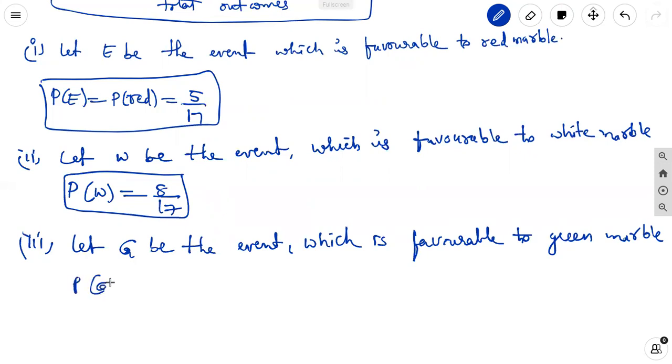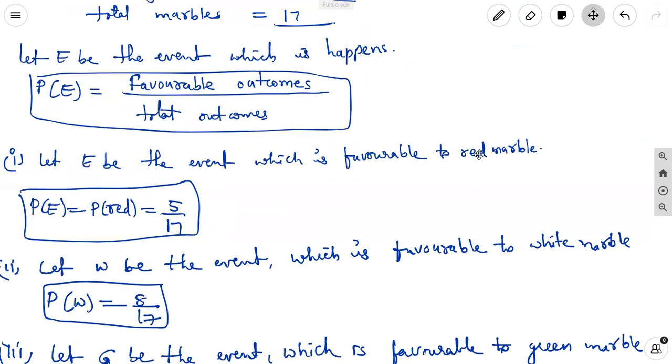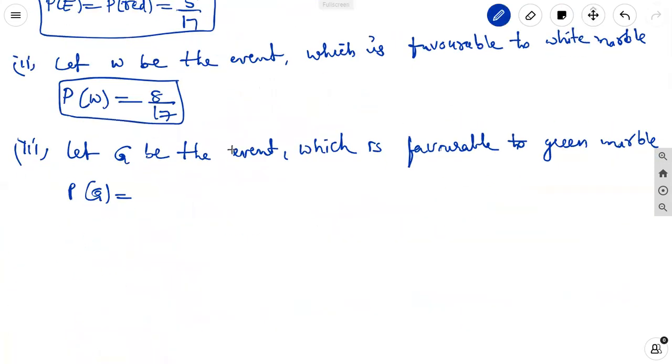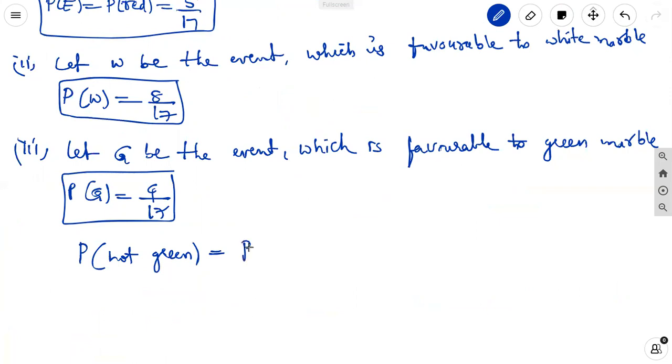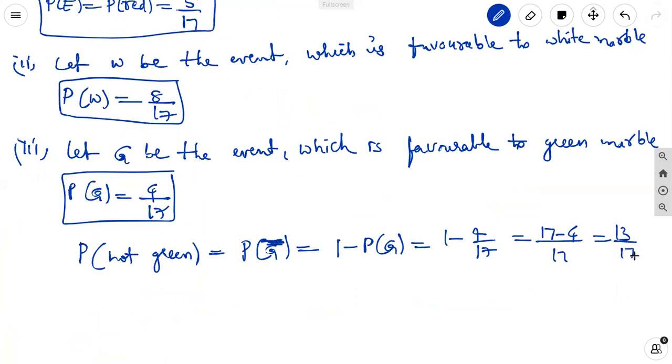Then probability of G is equal to how many are green marbles? 4 are green marbles. So 4 by 17. But they are asking the probability of not green marbles, or probability of G complement, equal to 1 minus probability of G. It is equal to 1 minus 4 by 17. That is equal to (17 minus 4) by 17, equal to 13 by 17,